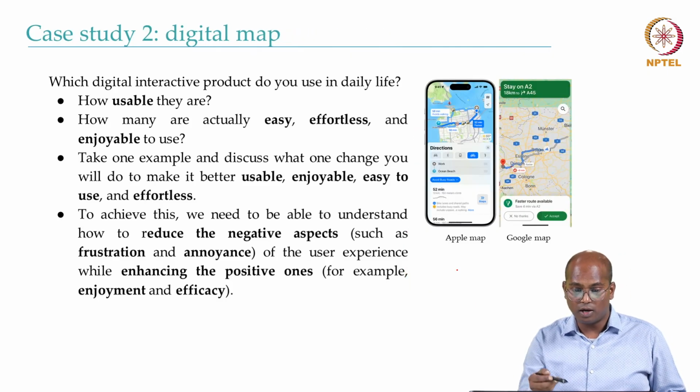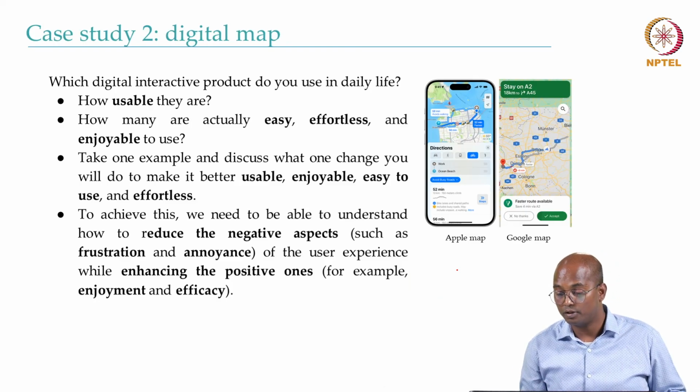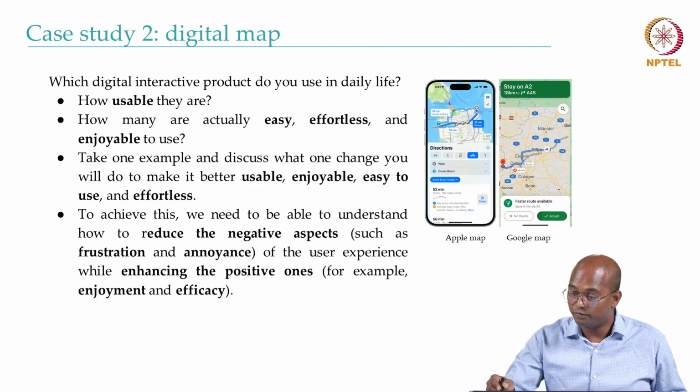You can try to ask the same questions for the different examples that you have. So you have Apple Maps, Google Maps, probably there is Ola Maps and many others. How good is the experience that you have with different maps, especially when there is traffic, especially when there are route changes? What kind of experience do you have when you use a faster route available?